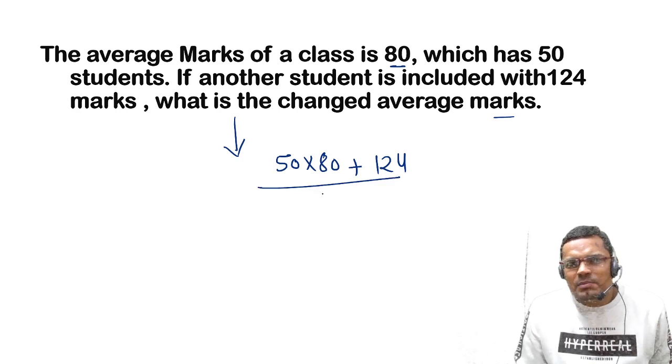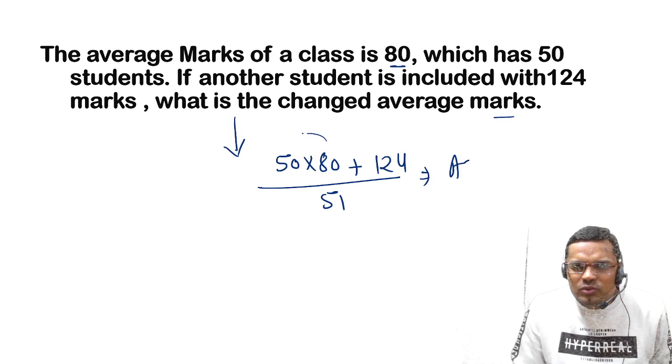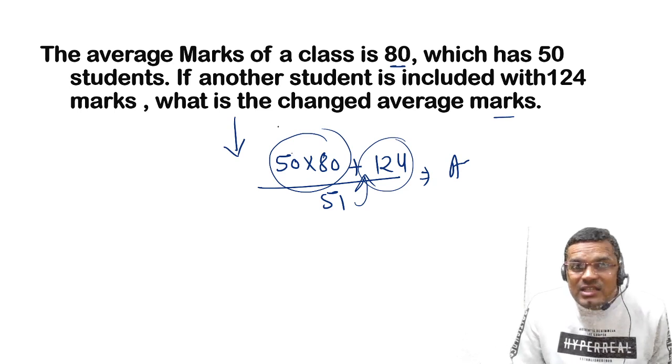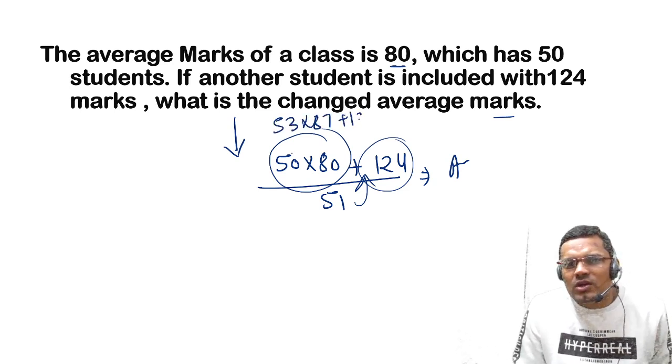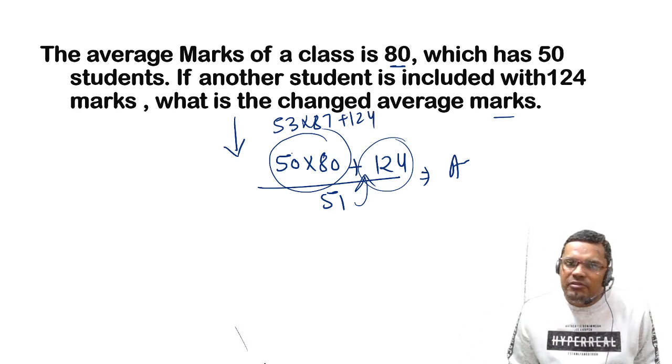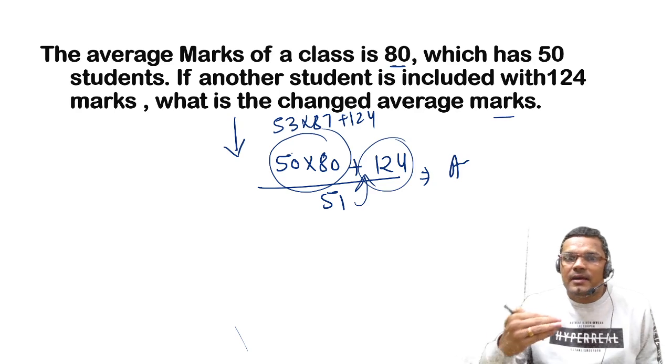Now divide this by 51 and you will get the average. So you have to multiply, add, then divide by 51. And if these values are complicated, like 53 into 87 plus 124, divided by 51, it becomes very difficult for you.